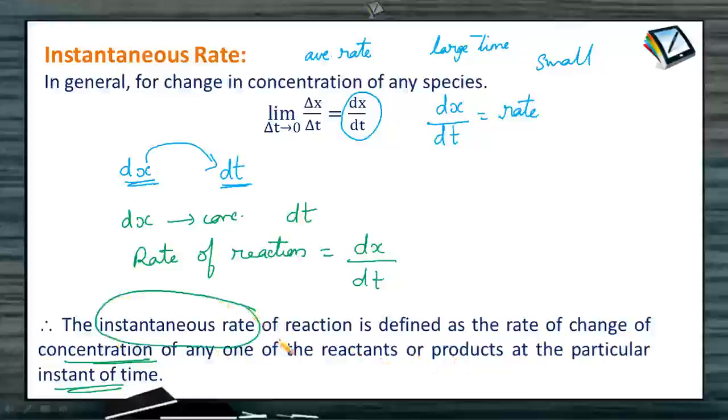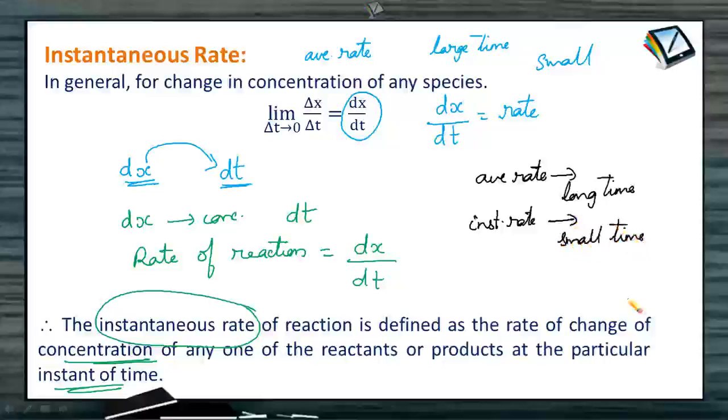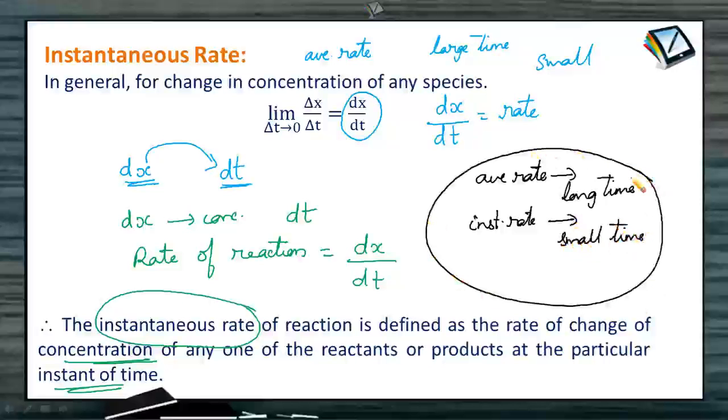Is the difference between the average rate and instantaneous rate clear? In case of average rate, the rate is measured over a long time interval, and in case of instantaneous rate, the rate is measured over a very minute or small time interval. That is the basic difference between average rate and instantaneous rate.